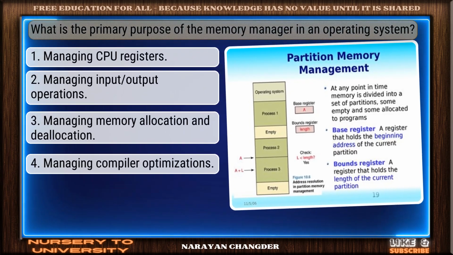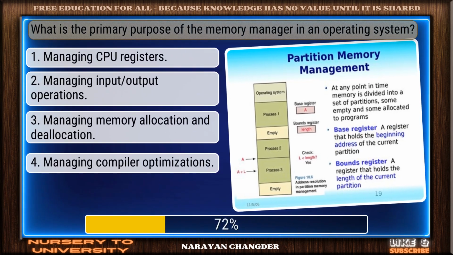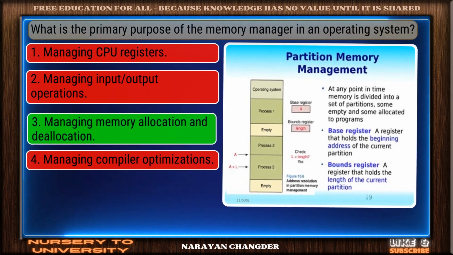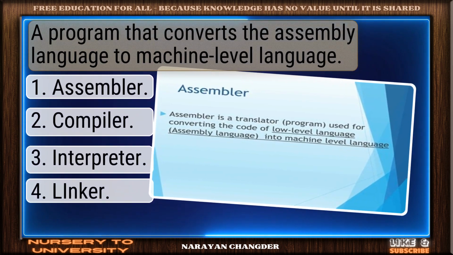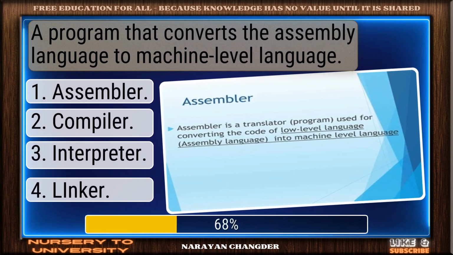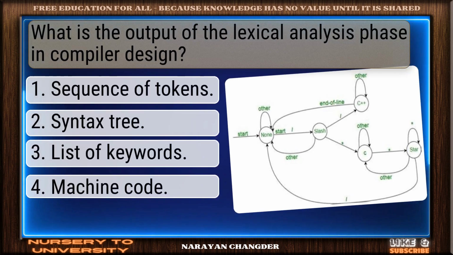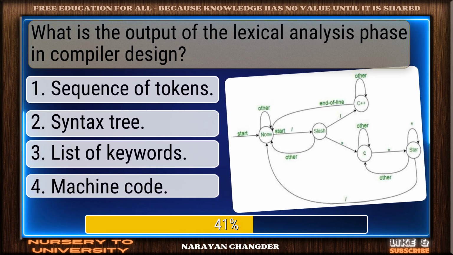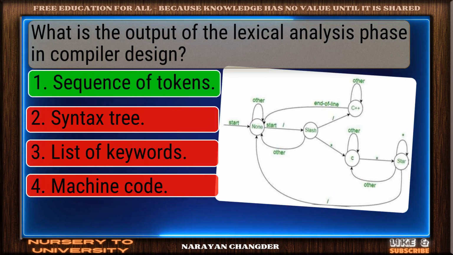Question number 22. What is the primary purpose of the memory manager in an operating system? Nice work. You chose managing memory allocation and deallocation, and it is correct. Question number 23. A program that converts the assembly language to machine-level language. Valid point. Assembler is true. Question number 24. What is the output of the lexical analysis phase in compiler design? You got it. Your choice, sequence of tokens, is right.